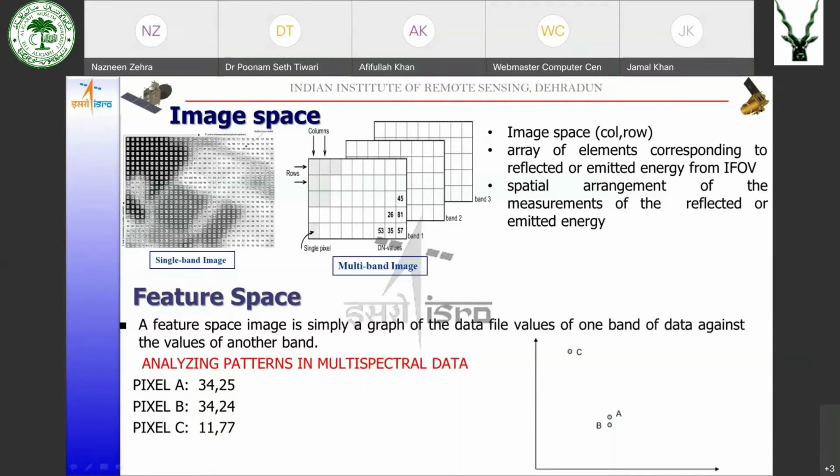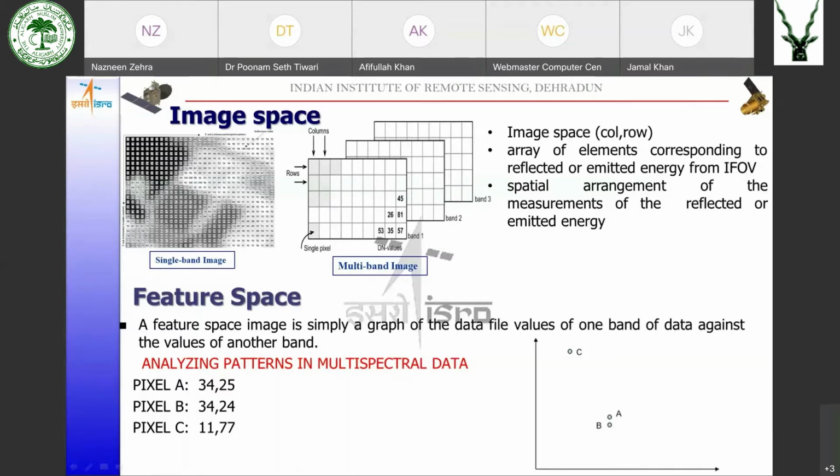Now, what is a feature space? Feature space is simply a graph of data file values or pixel values of one band against the values of another band. So suppose I'm taking a 2-band data set here, and I have 3 pixels, pixel A, pixel B, and pixel C. Okay.